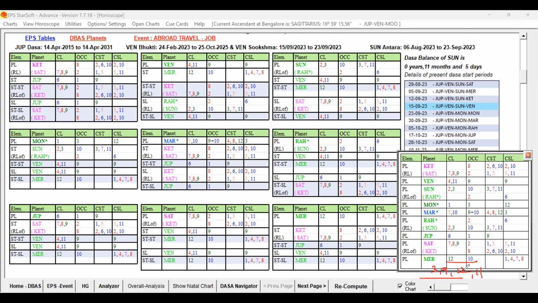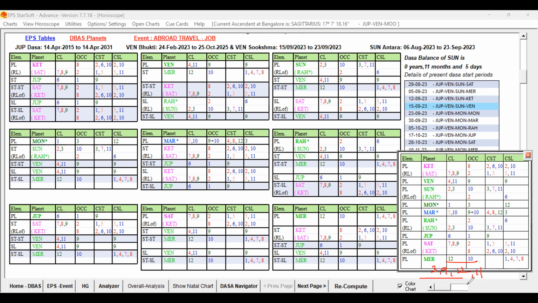But if you compare to the previous chart examples we discussed, wherein you can find 1 or 2 planets will have 3, 9, 12 signification, 3, 9, 12, 3, 9, 11, and 9 and 12, 11, and favorable grouping of the houses will be there for 2, 3 planets. But here it is not like that. But it means what? These houses are playing a role along with the favorable houses for the profession.